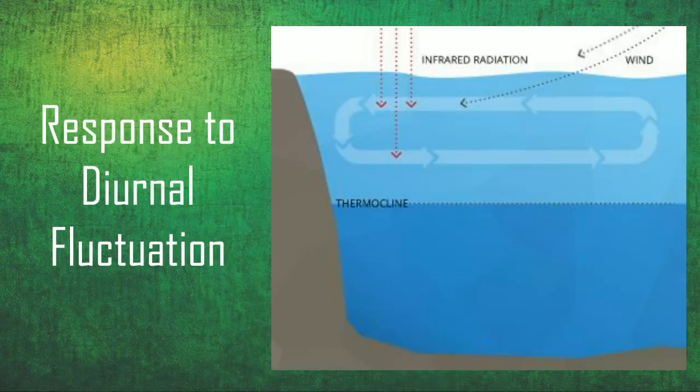The first parameter is the diurnal fluctuation response, or response of the algal strain that we have selected to temperature changes or temperature fluctuations. Now, this is more relevant in outdoor water bodies or tanks or ponds that we use for growing algae, basically in outdoor culture systems. In such systems, the temperature fluctuation is quite high, and despite us providing sufficient light or sufficient radiation,